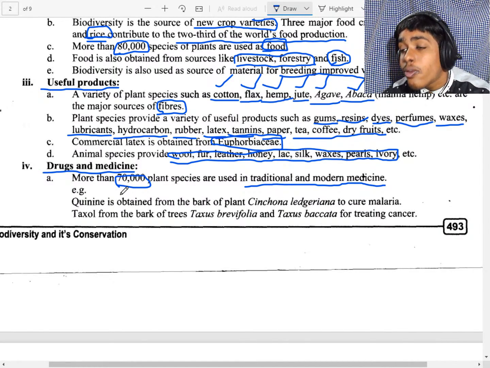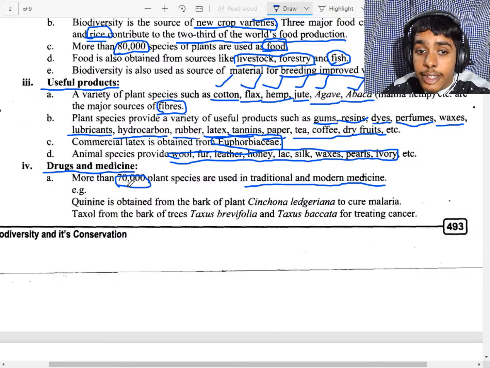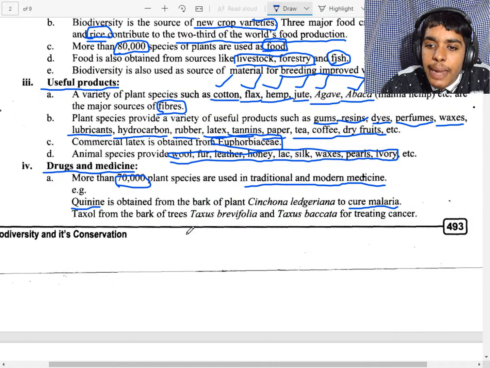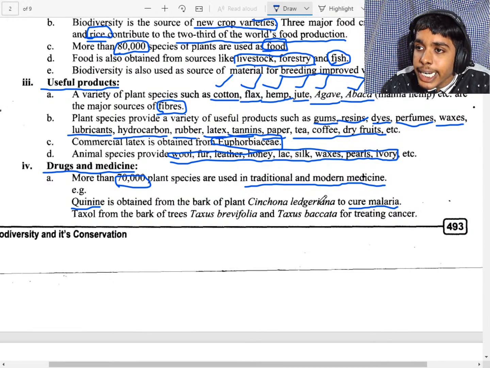Out of 22%, 20,000 species are used in traditional and modern medicine. The examples are quinine, a drug used to cure malaria that is obtained from Cinchona ledgeriana. You can remember it is Cinchona ledgeriana.